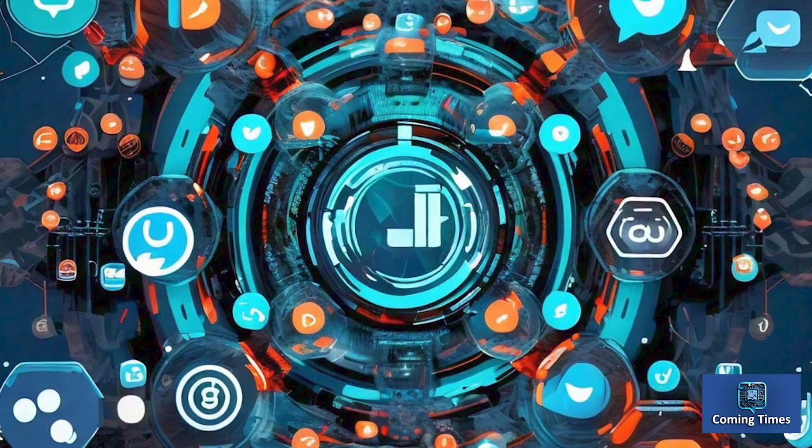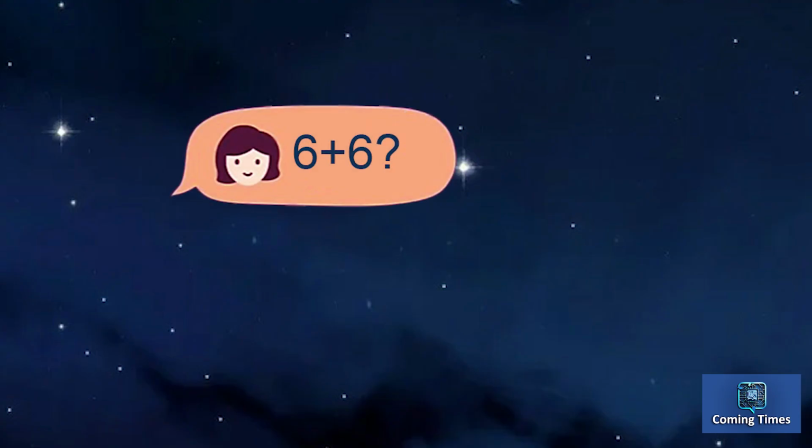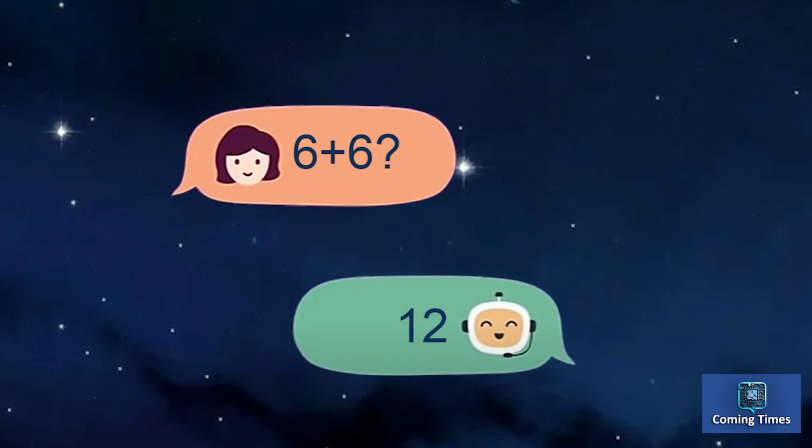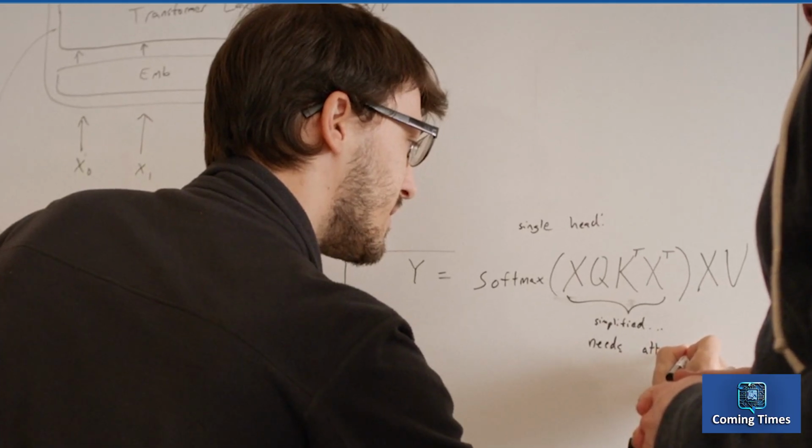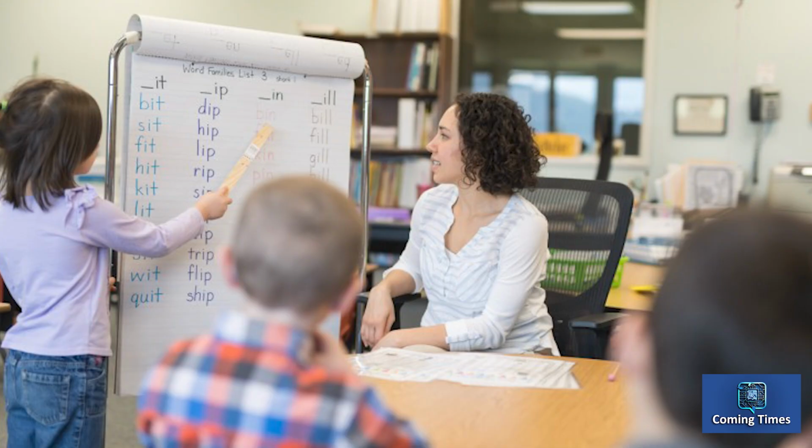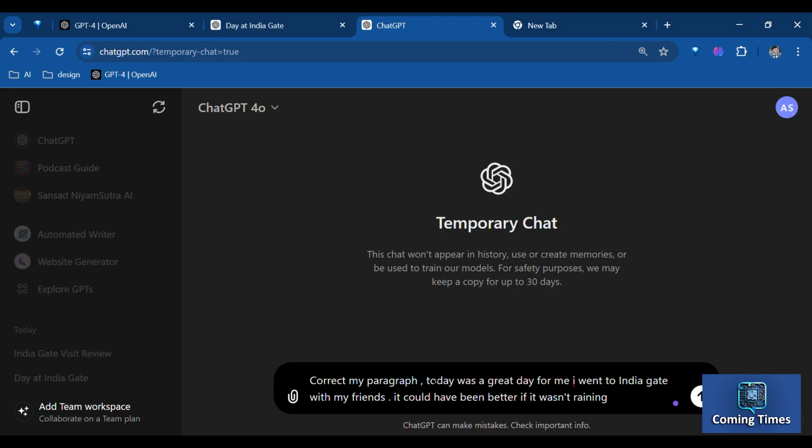For instance, if you ask an AI what is 6 plus 6, it will correctly answer 12. But when learning a new language, the responses vary widely based on how the prompt is phrased, impacting the learning experience. Using ChatGPT-4, I'll demonstrate this difference. For this, you just need to imagine a college-going student who wants to learn the English language.